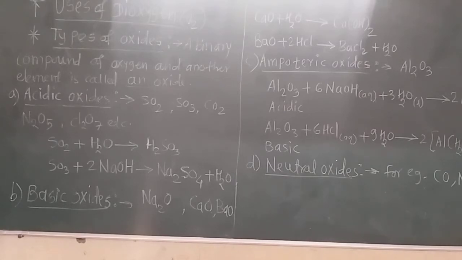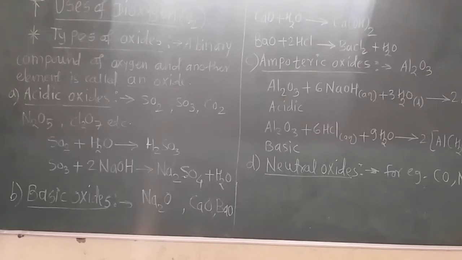The first use is that dioxygen is an important gas for respiration to sustain animal and aquatic life as well as plant life also. Plants also require oxygen for the preparation of food. The second use of oxygen is that it is used in the manufacture of steel. Though steel is an alloy of iron and carbon, for the manufacture of steel, oxygen is a very important gas.